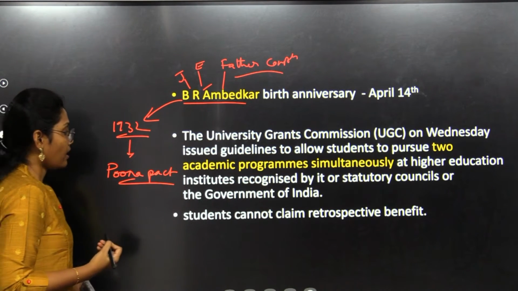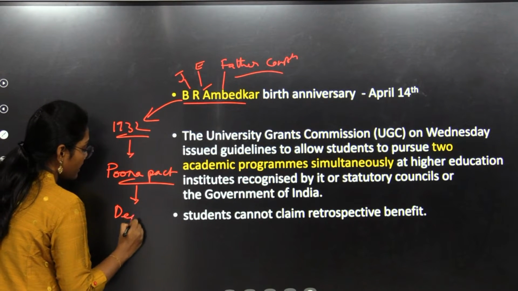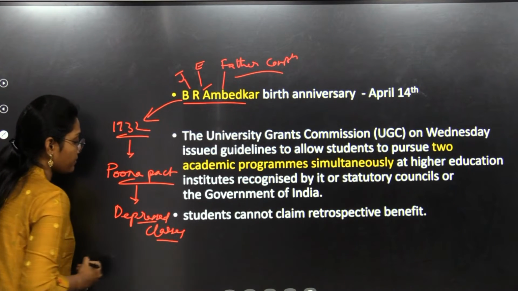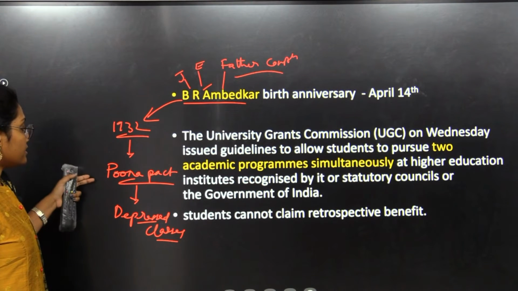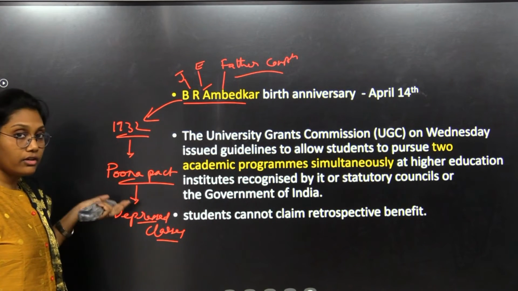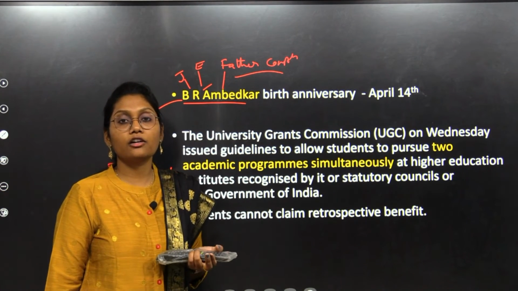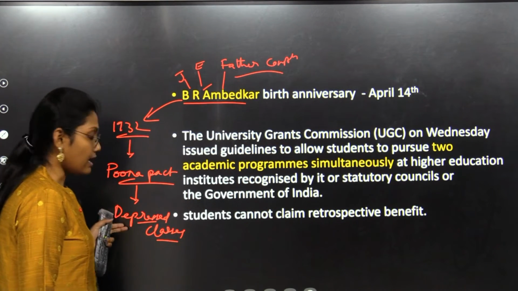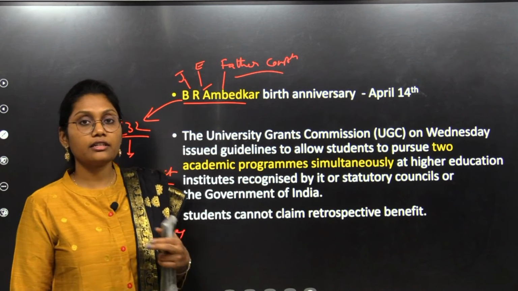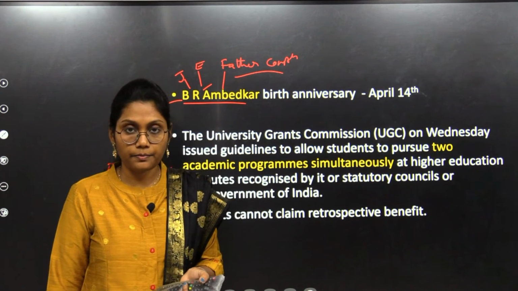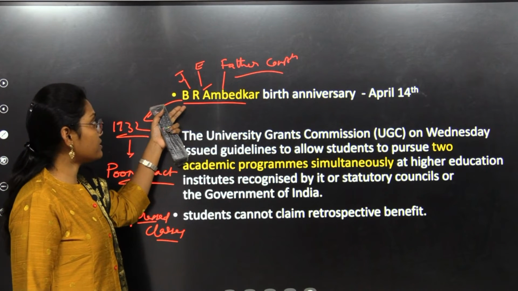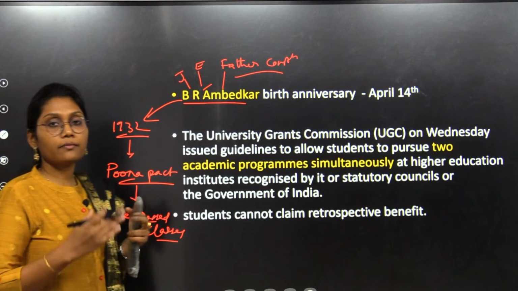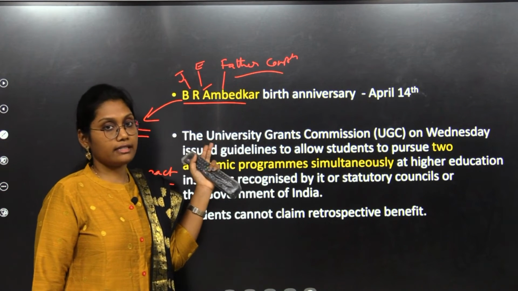What is the Pune Pact? It is regarding the depressed classes. Earlier, under the communal award, the British government had announced separate electorates to be allocated to the depressed classes. But that was agitated and protested by Mahatma Gandhi. But as a representative of Dalits, B.R. Ambedkar supported that proposal. Hence, there was some clash between these two legends.